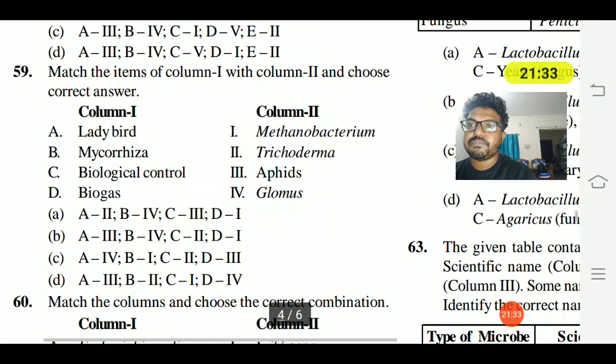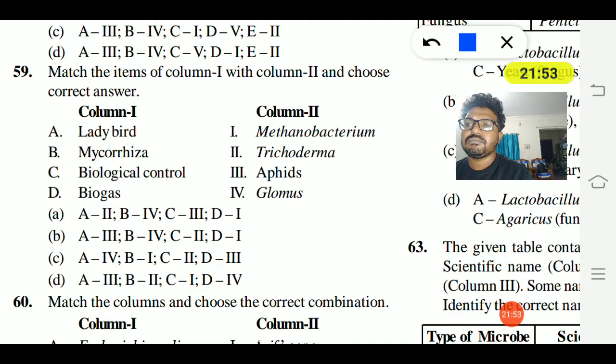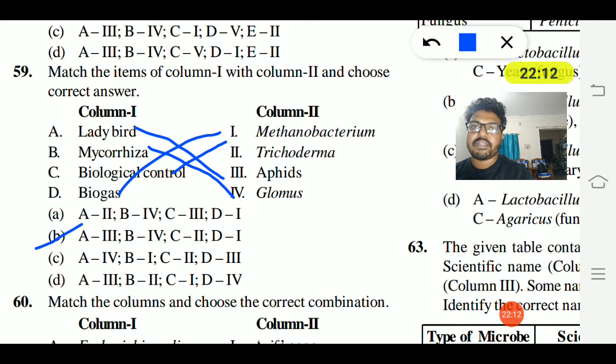59. Match the following, column 1 and 2, and choose the correct option. Column 1: ladybird, mycorrhiza, biological control, biogas. Column 2: Methanobacterium, Trichoderma, aphids, Glomus. Ladybird is for aphids, and mycorrhiza is Glomus, that is a genus. The biocontrol agent is Trichoderma, and biogas is Methanobacterium. So option B is the right answer.